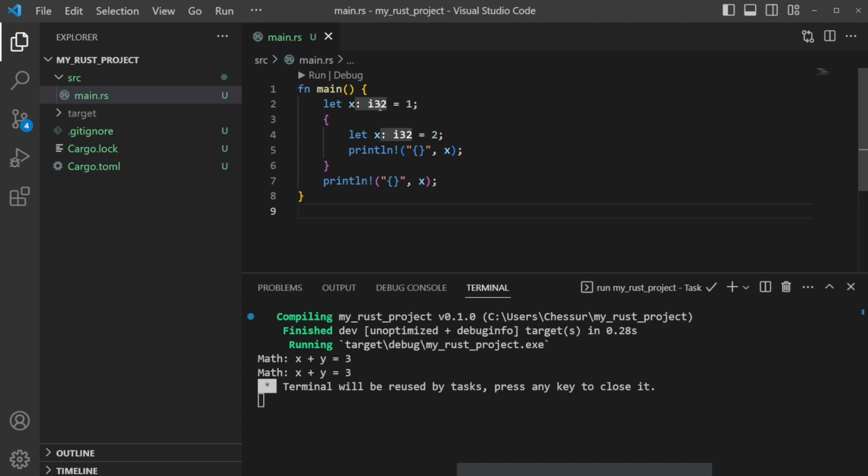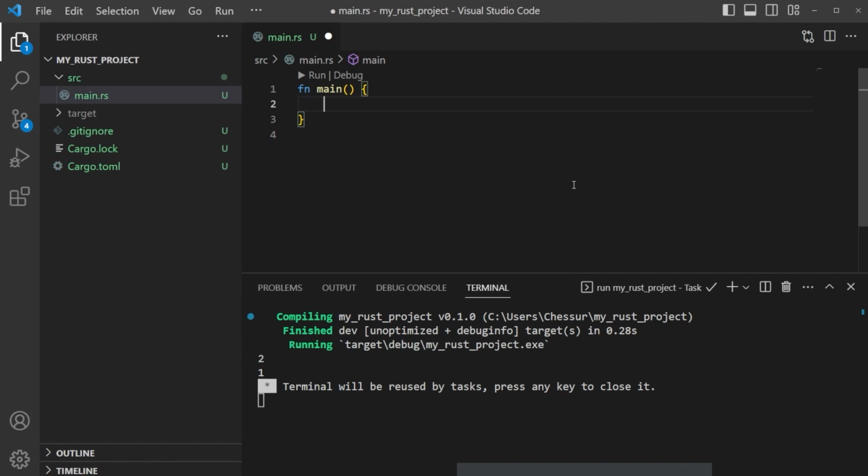We've got the variable of x being 1, and then we say, no, x is 2, and then we're going to print out x, and then we're going to come back here and we're going to print x again. Within this block of code, again, local, we have x representing the value of 2, which is what prints out. x then represents the value of 1 within this function outside of this block of code, and when we print that, we actually get the value of 1, which is what's expected. Go ahead and clear this out.